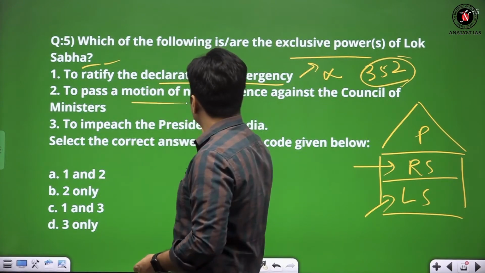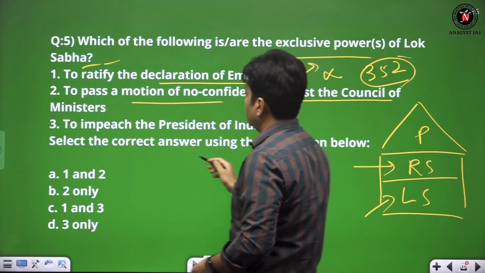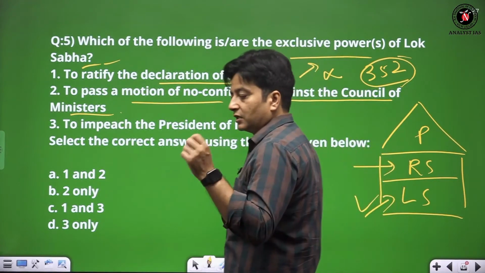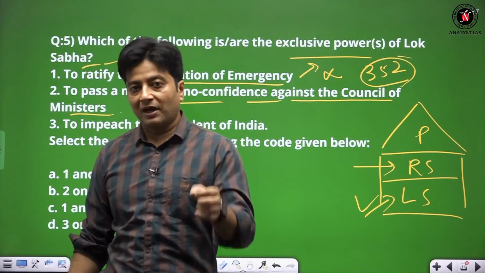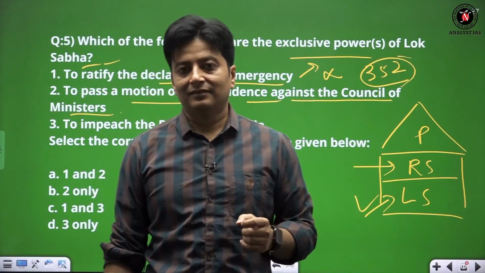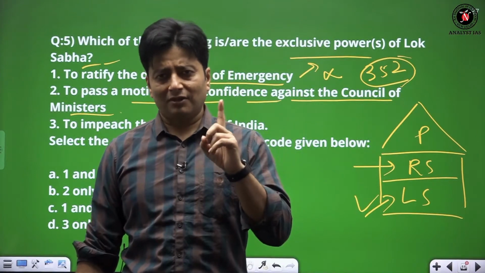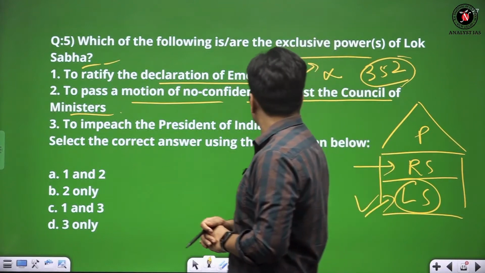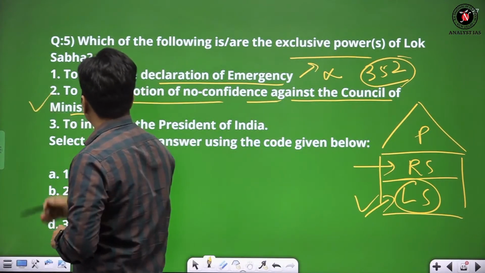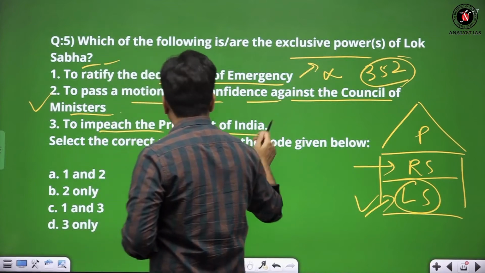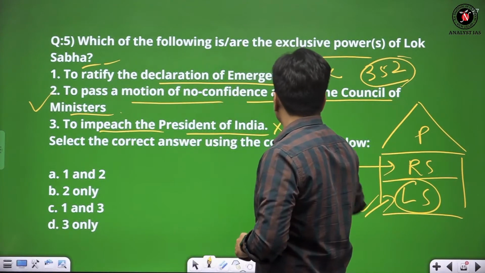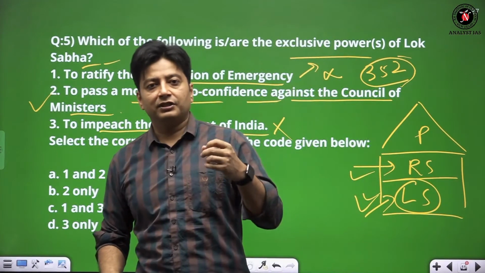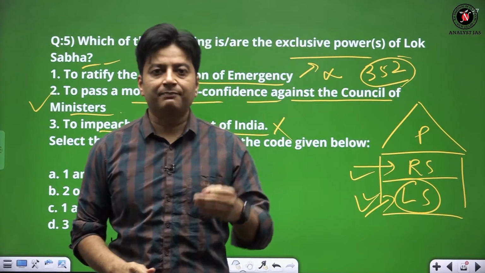Now to pass a motion of no confidence against the Council of Ministers, yes, because the Council of Ministers is responsible to the Lok Sabha, right? So this statement is correct. To impeach the President of India, this is also not correct, because both houses of Parliament enjoy separate powers.